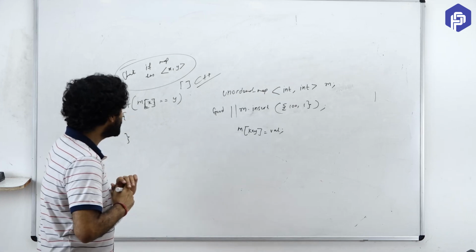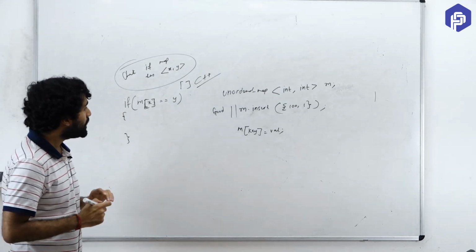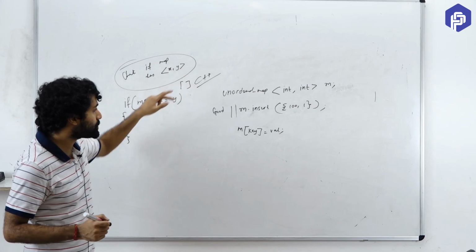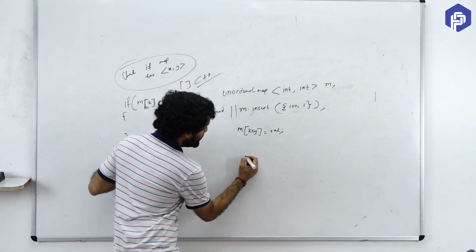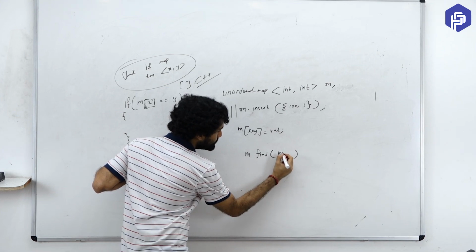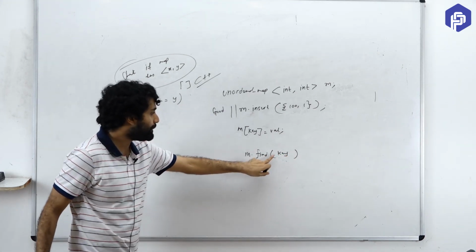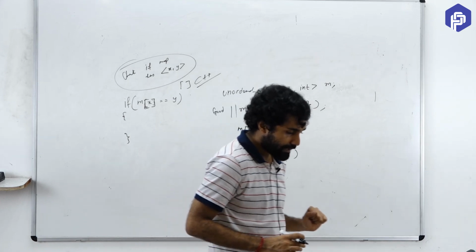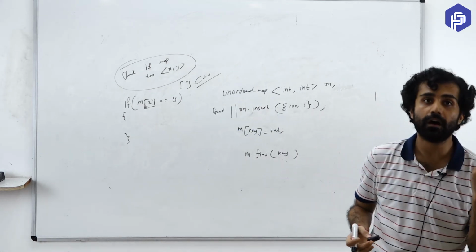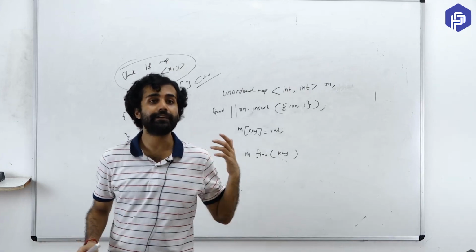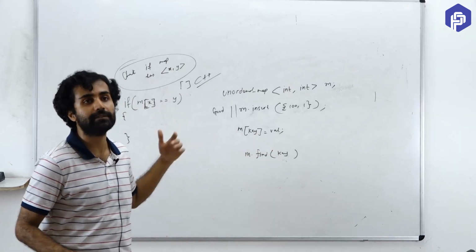Okay. So this is an important point. Now, what should I do to check whether this thing exists or not? For that, there is an m.find key. Now what happens when you call m.find? This doesn't directly return you the value; rather it returns you the pointer or iterator to the value.